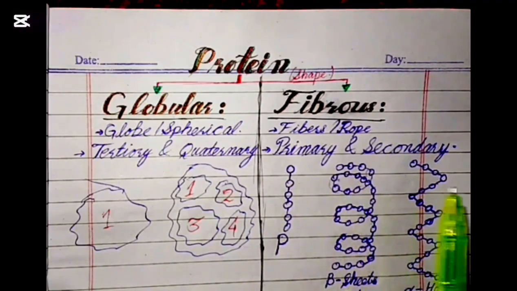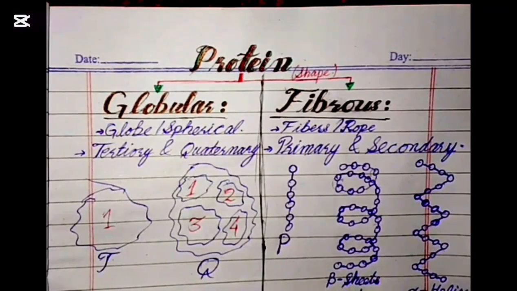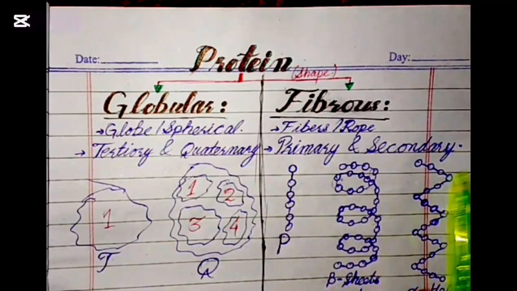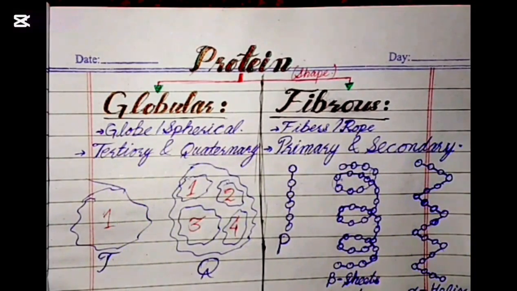And also look at the beta sheets and alpha helix, which are both secondary structures. So these both are also fiber-like, so these both also come in fibrous protein. So we can also say that primary can change to secondary, and secondary can change to tertiary, and tertiary changes into quaternary by combination.